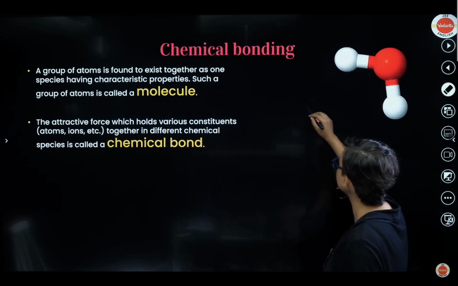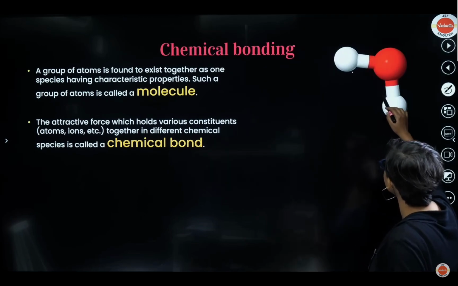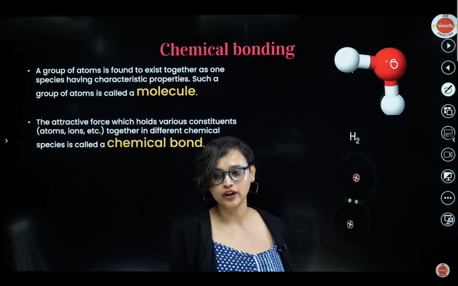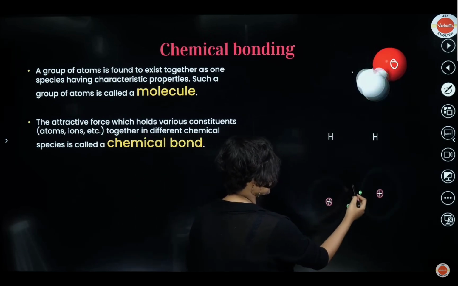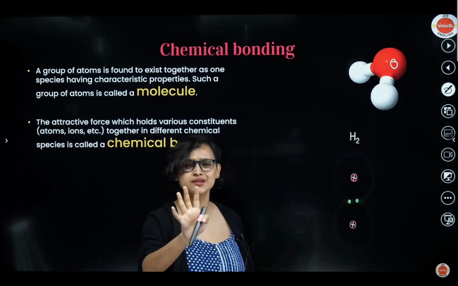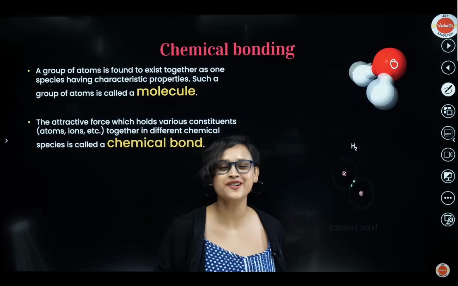Now let's take a look at it. This, my dear students, is the molecule of H2O. These white ones are your hydrogen, and the red one is your oxygen. Let's take a look at the chemical bond. As you can see, look at how these two hydrogens are coming together. They're sharing one electron each, and they are forming a covalent bond. Now, what is a covalent bond? We will read about it in some time. So this is easy, no doubts here, I hope. Even if you have any, write it in the comment section.